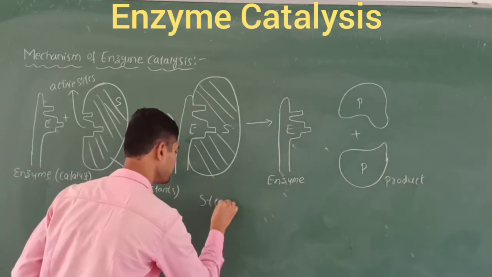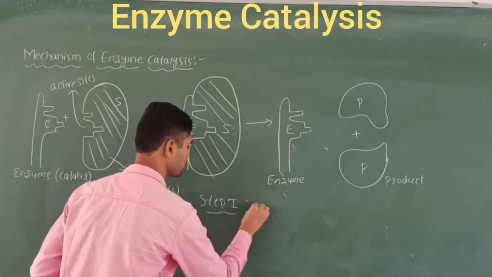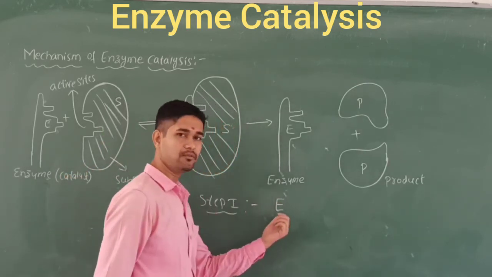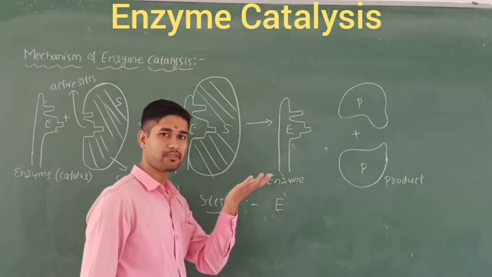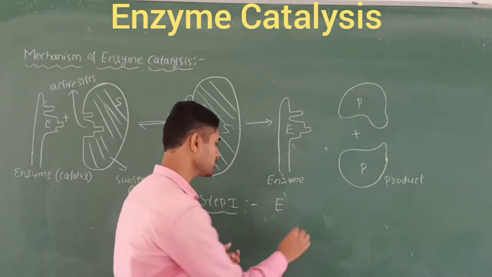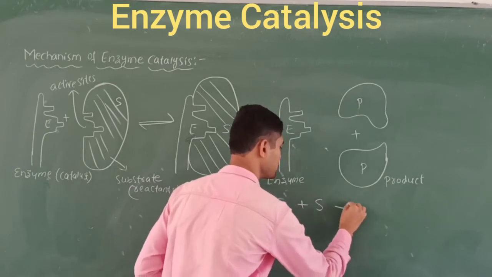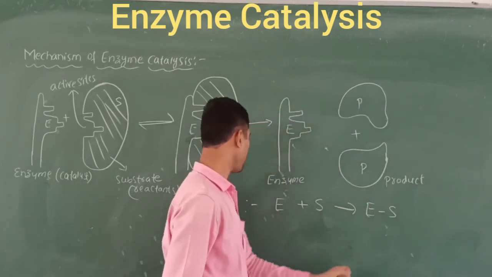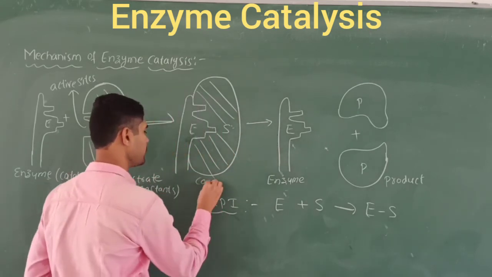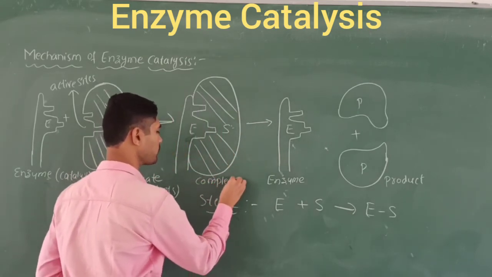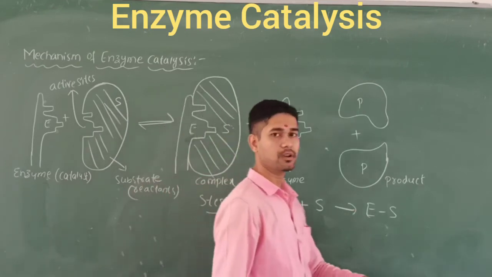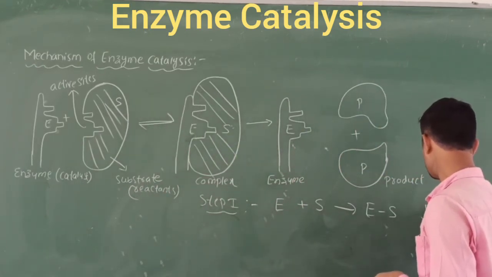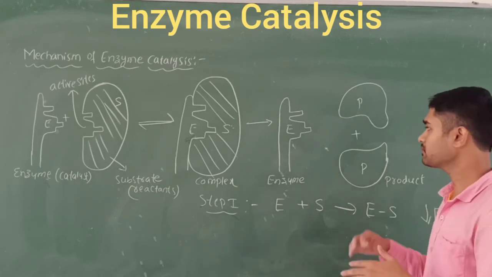Let's take step 1 here. Step 1 has the first E, where E means enzyme. This enzyme is attracted to the surface active sites of the reactants, that is E plus S, which produces ES. This is called the enzyme substrate complex. In this step 1, the activation energy will always be lower. The activation energy will be lower here. And come to the next step.